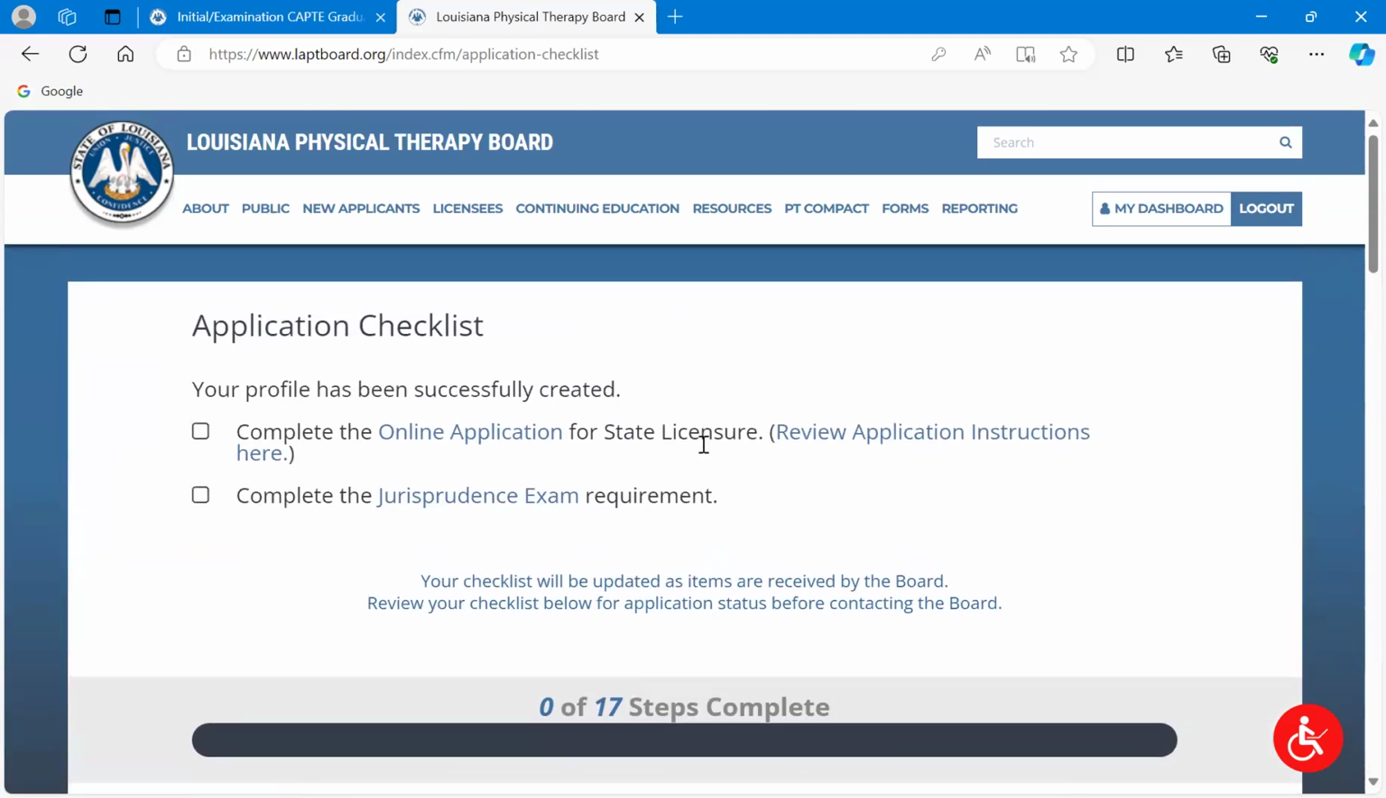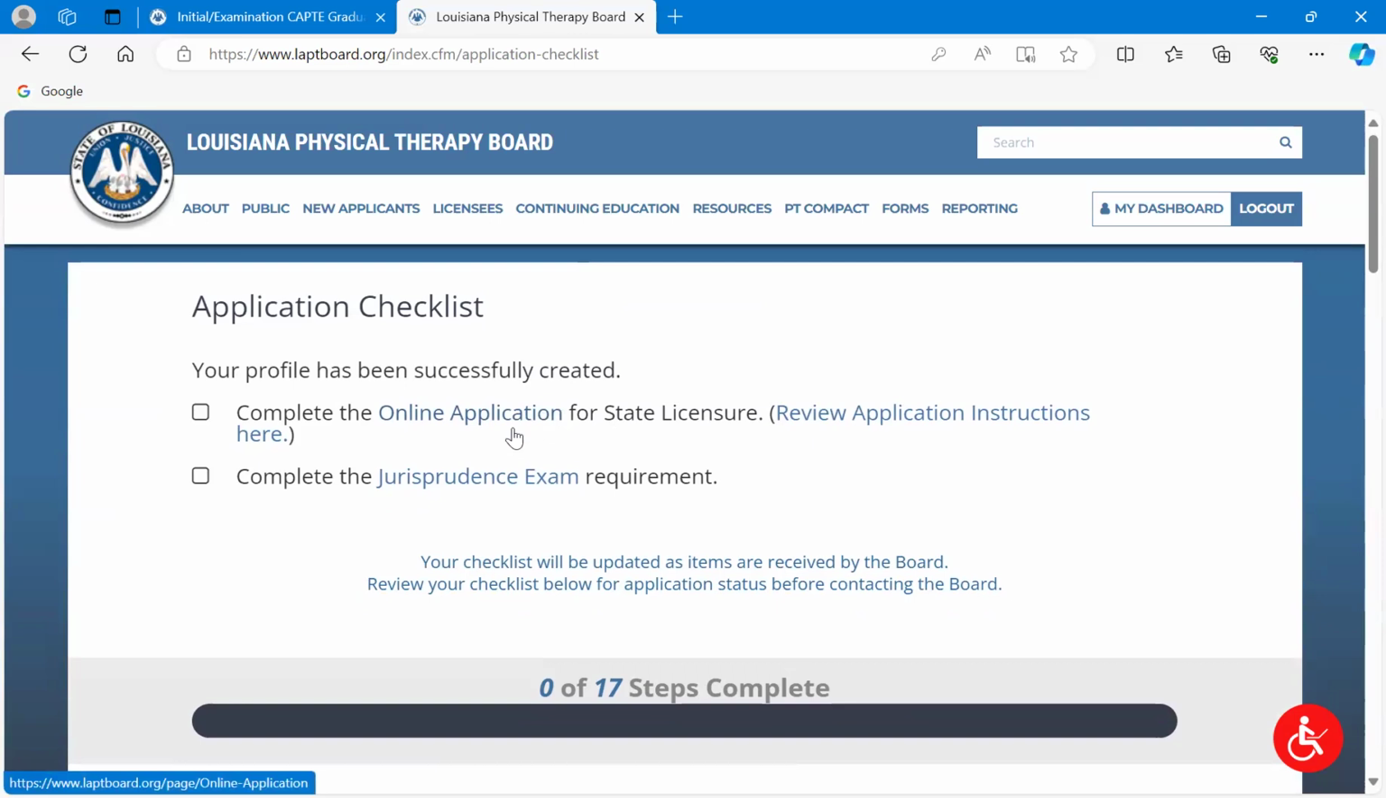So step one, though, at the top is the online application. Underneath is the jurisprudence. As you make your way through this process, you're also going to get access to what's called the minimum data set survey. This is a workforce survey. It's not a big deal, especially as new graduates. You may not have as much information to report as someone who's been practicing for a while.